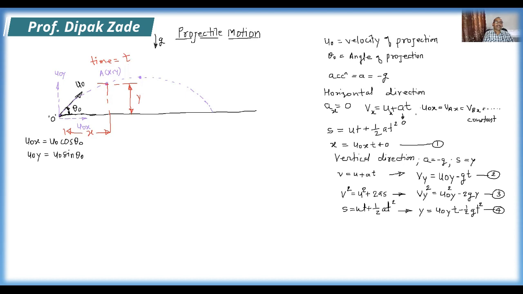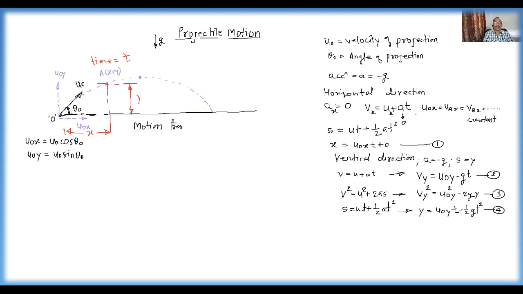Now, what equations were written? The four equations of motion. We write them for the motion from O to point A. If we write the equation of x, we get x equals u0x into t.